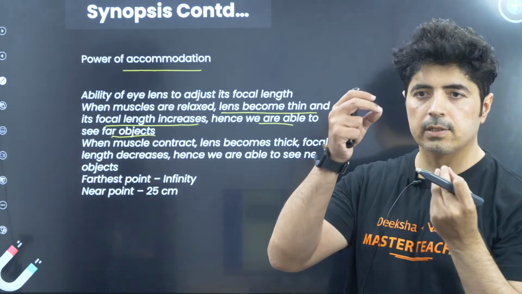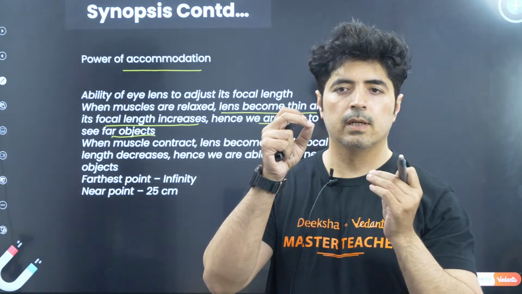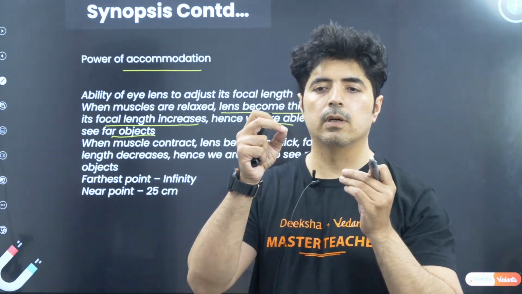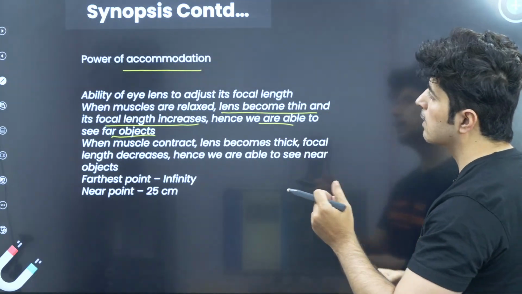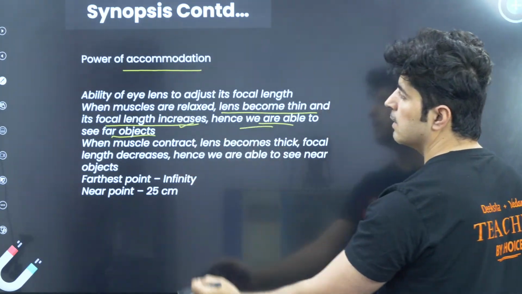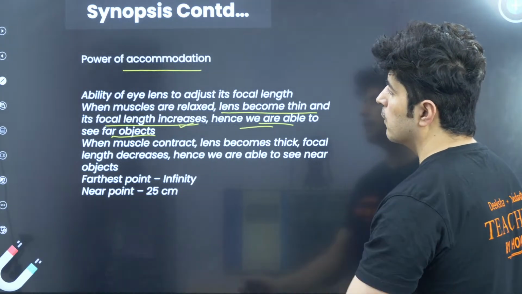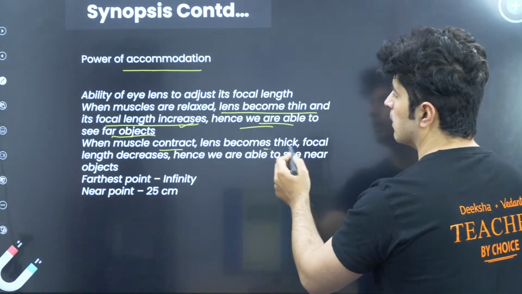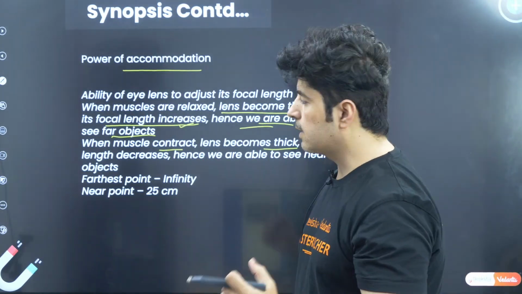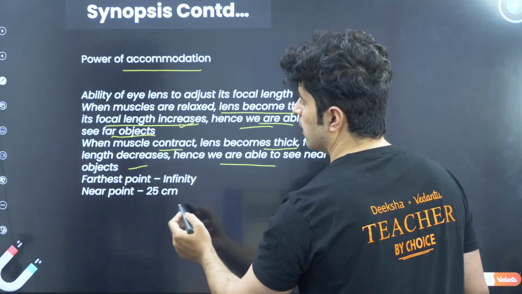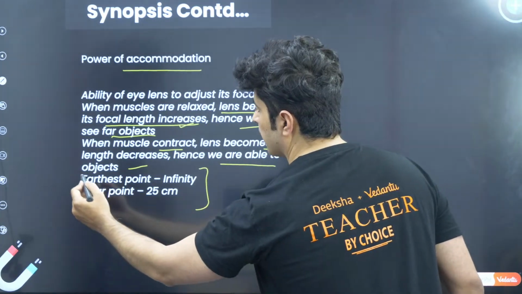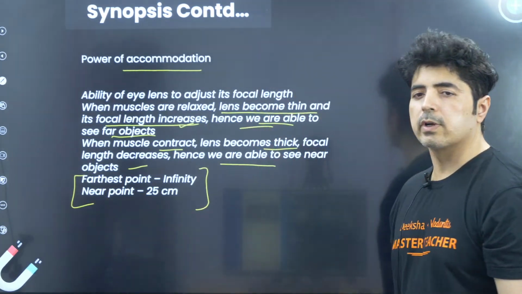So there are ciliary muscles which control the lens. As the ciliary muscle gets relaxed, the focal length increases and we can see the far object. And when the muscle contracts, the lens becomes thick and focal length decreases, and we are able to see the near object. For the eye, the farthest point is infinity, the near point is 25 centimeter.